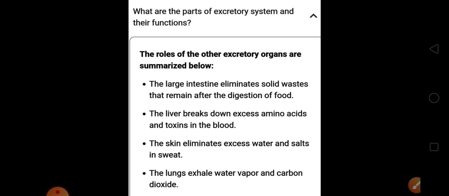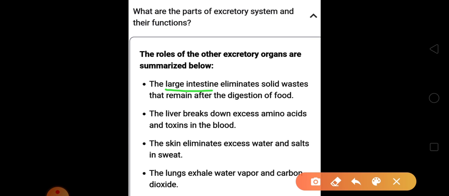And basically what we are removing is carbon dioxide. So with this we can say that excretory organs are not only the kidney and urethra, which we will study. Along with that, we have the large intestine which eliminates solid waste.